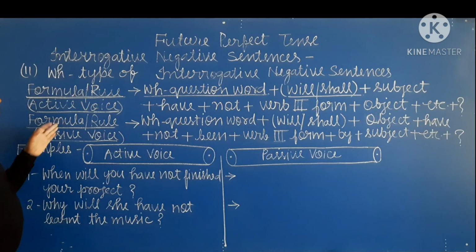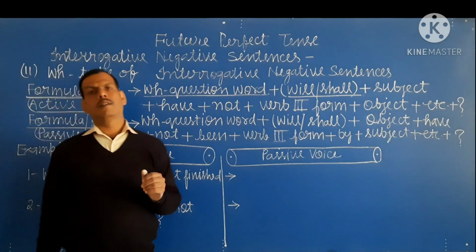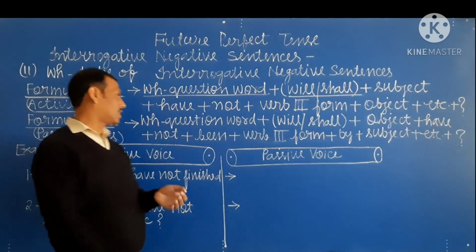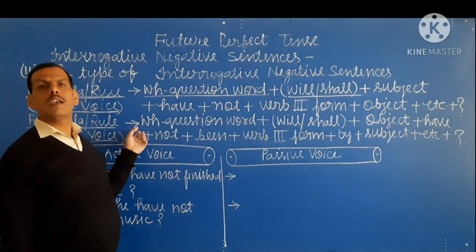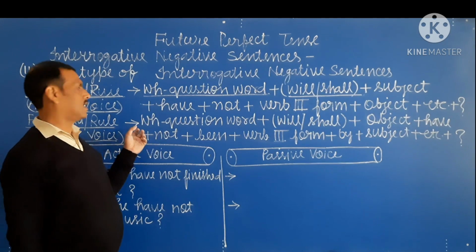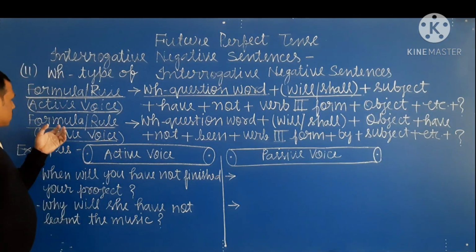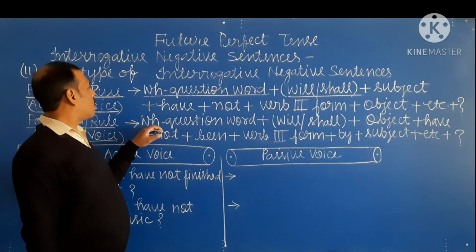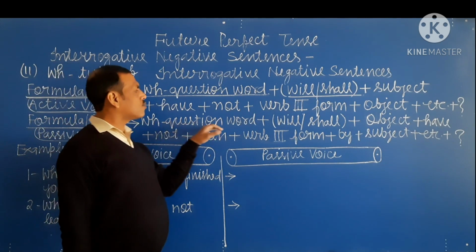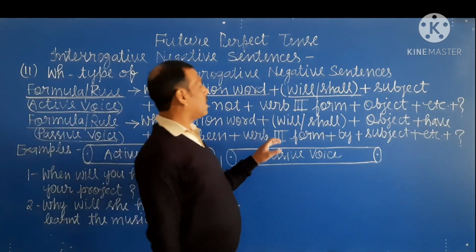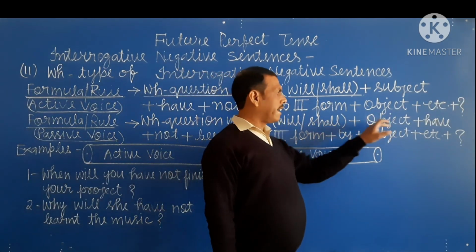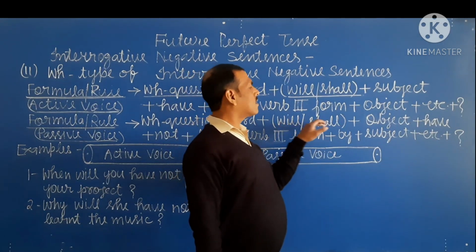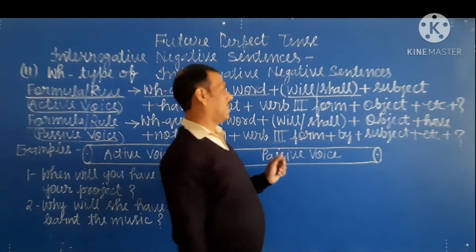Now formula of passive voice. जब सेंटेंस को पैसिव वॉइस में कन्वर्ट करते हैं तो इस फॉर्मूले का हम लोग यूज करते हैं. So student, here is the formula. First of all we write WH question word, then will or shall according to object, object के अकॉर्डिंग हम लोग will या shall को राइट करते हैं.